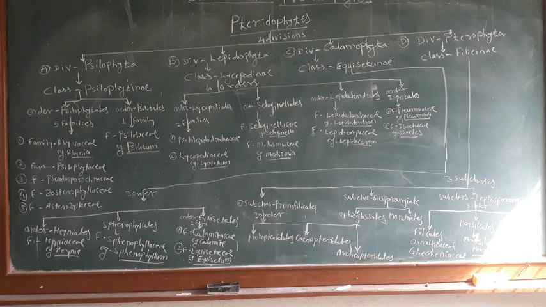The pteridophytes are the vascular cryptogams. The sporophytes of Pteridophyta have a developed vascular system and show conducting tissues like xylem and phloem, which are well developed in these plants. The plants produce spores in sporangia, and then the sporophyte produces gametophytes, and the gametophyte bears the sex organs antheridium and archegonium.